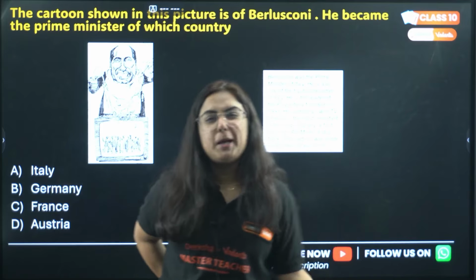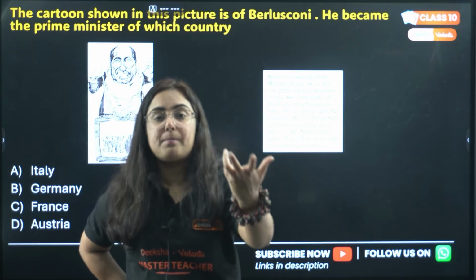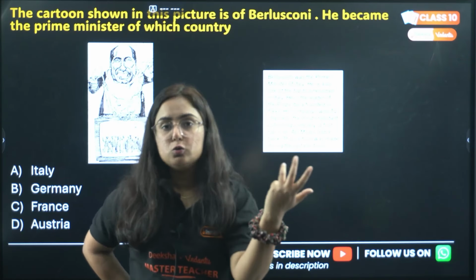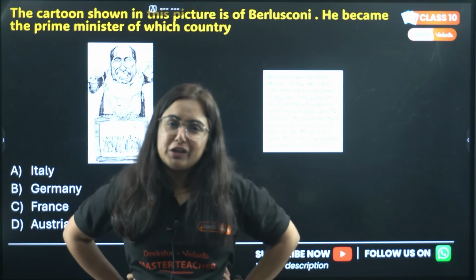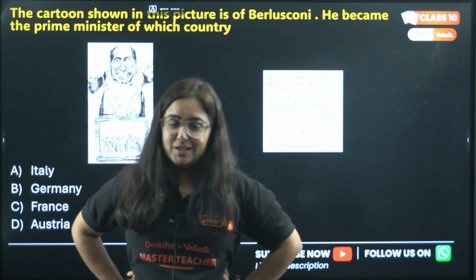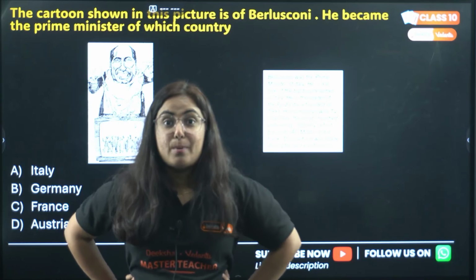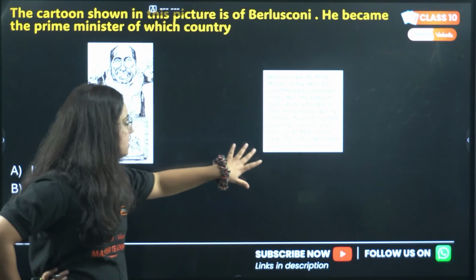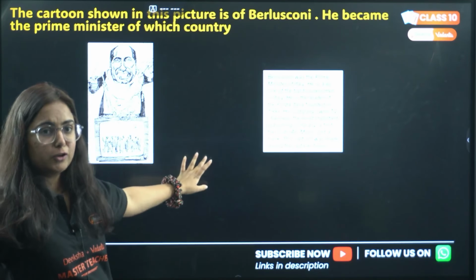He was a big businessman owning newspapers, TVs, magazines, news channels. Now when he became prime minister, what do you think he might be showing on the TV? That I am bad, my policies are bad? Not at all. So actually that's not democratic in sense, but yeah, this is it. Got that question? Let us move to the next one.